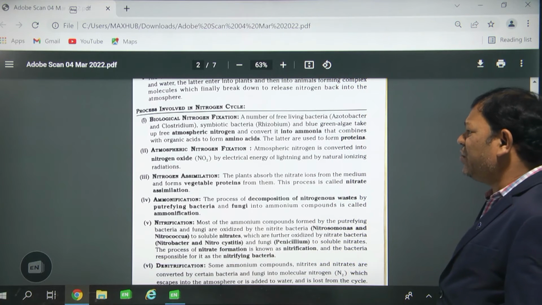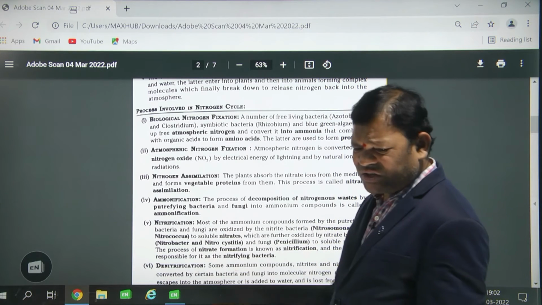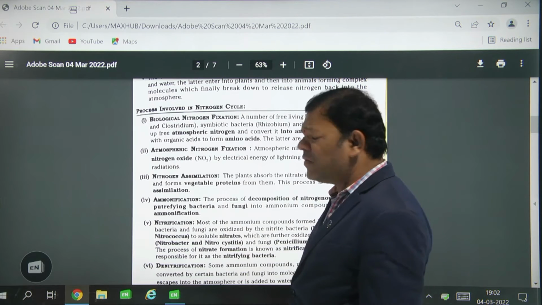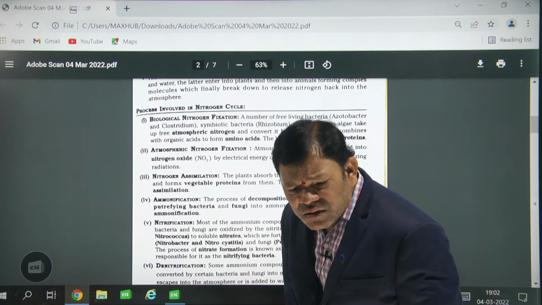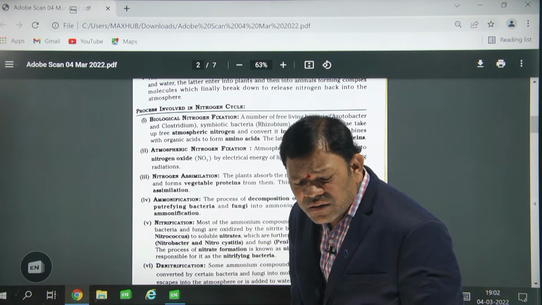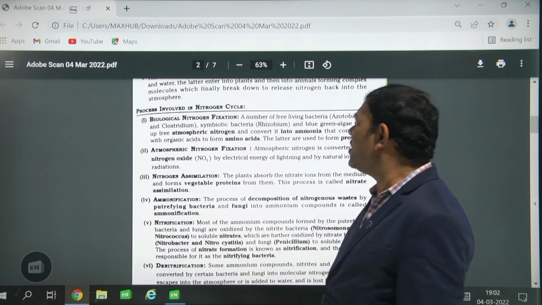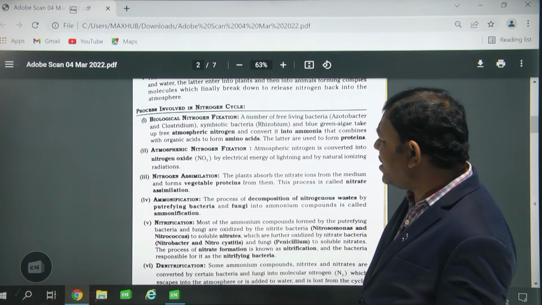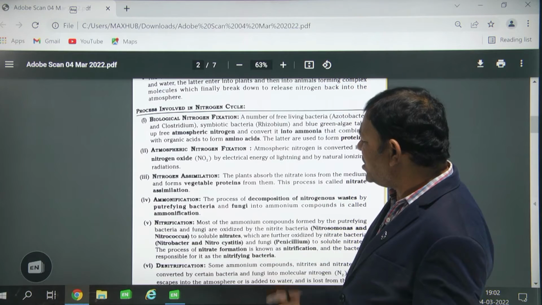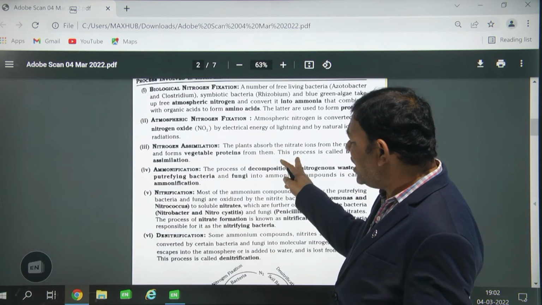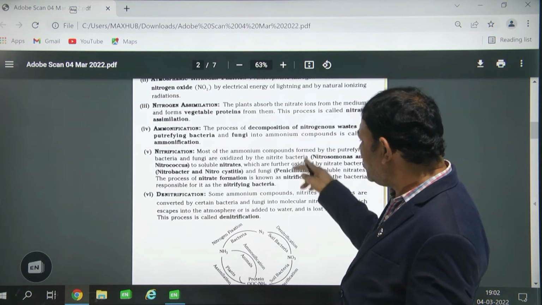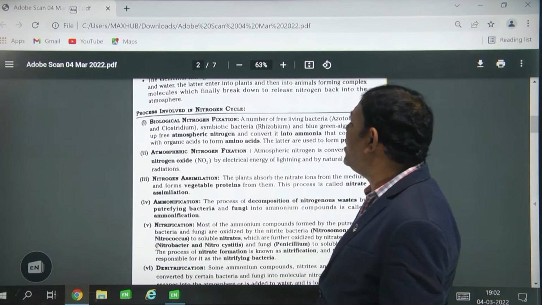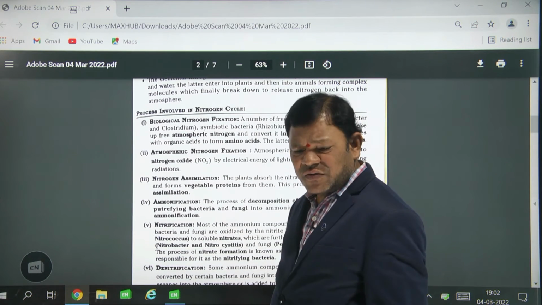How many steps are present? Six steps. The first one is biological nitrogen fixation, the second is atmospheric nitrogen fixation, and the third is nitrogen assimilation, then ammonification, nitrification, denitrification. Now coming to the point, the first one is biological nitrogen fixation. What is that?